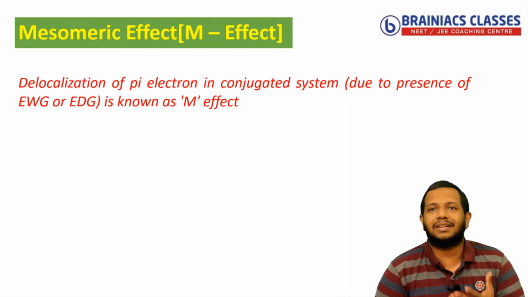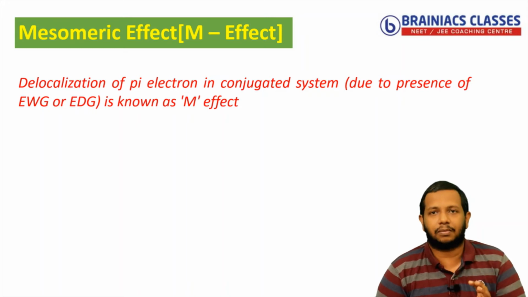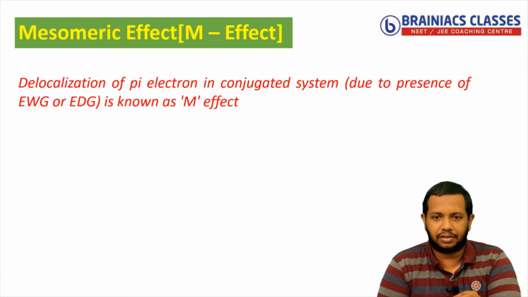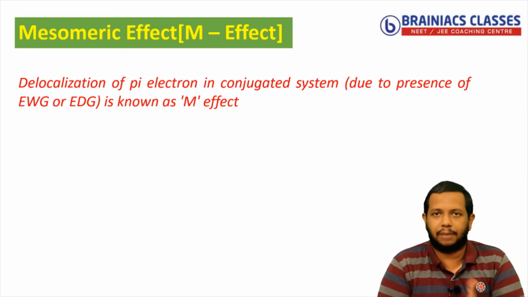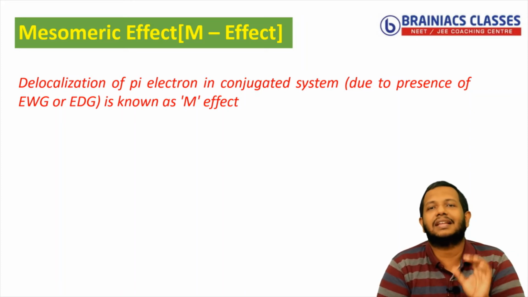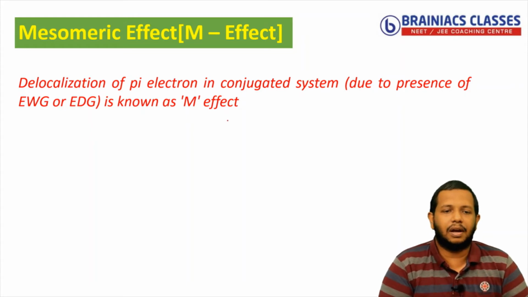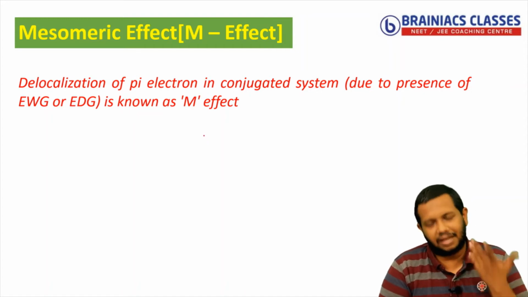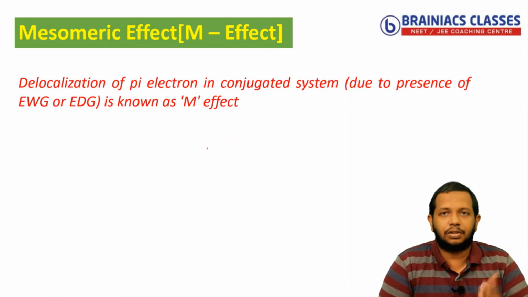Why I am saying it's a subset: when we say specifically mesomeric effect, it means the delocalization of pi electrons happens in a conjugated system, which is due to the presence of an electron withdrawing or electron donating group. Okay, in that case we explicitly call it a mesomeric effect. For example, this mesomeric effect or M effect, same as the resonance effect, is classified into two.